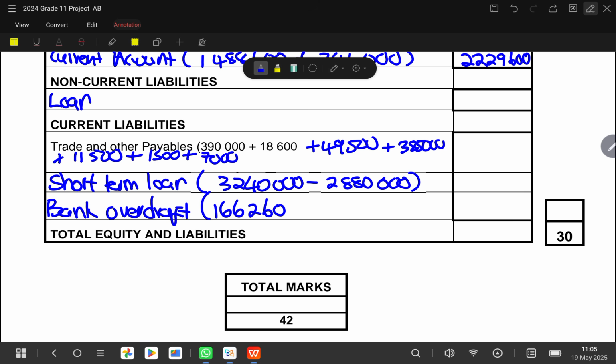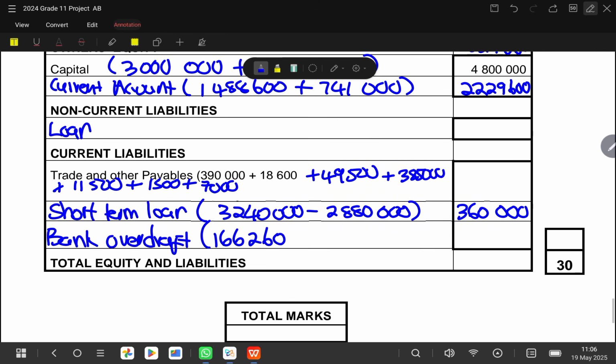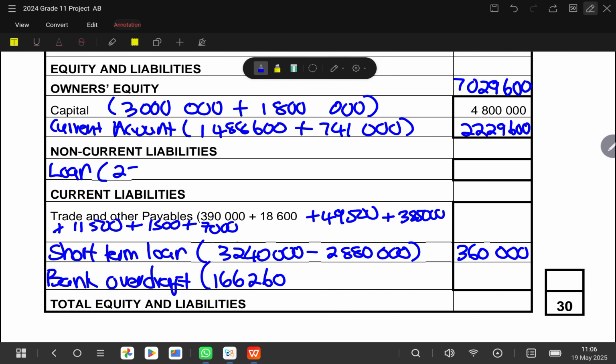So let's check how much we get. 3,240,000 minus 2,880,000 is giving us 360,000. So it means that our current portion on loan is 360,000. So under our loan, we will take our closing balance, which is 2,880,000.